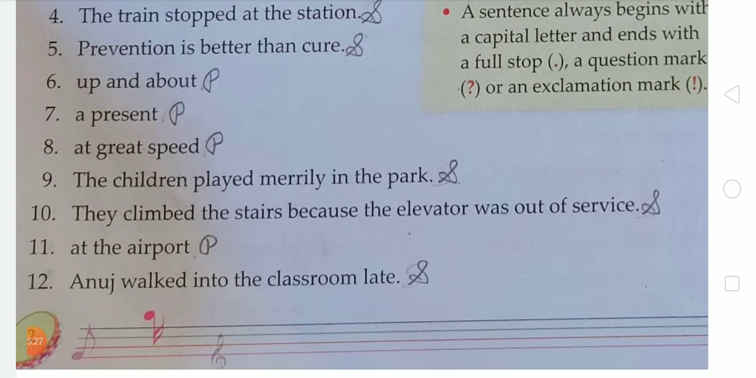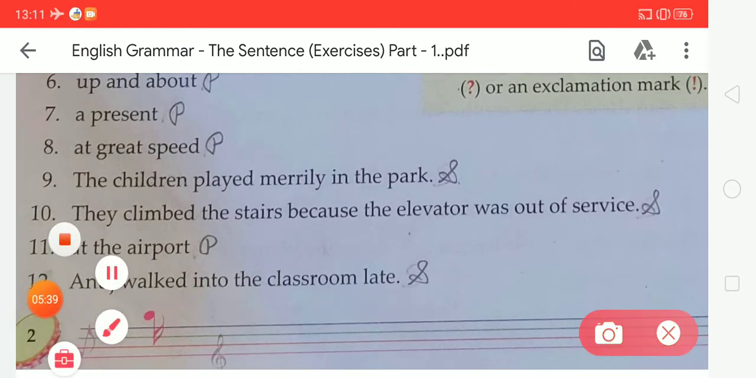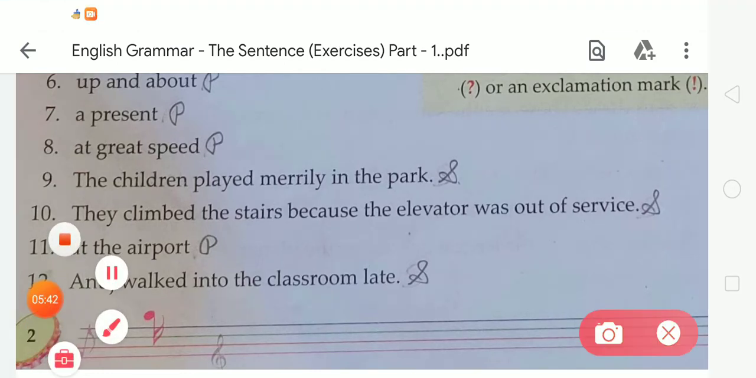So student, in number 10 we can see that the first letter begins with a capital letter and there is also a full stop. So we can say that number 10 is a sentence, so for that we have to write S here. Now the next, number 11, "at the airport." So student, this given group of words is not a sentence because it does not make complete sense, and it does not begin with a capital letter and end with a full stop. So we have to write P here for phrase.